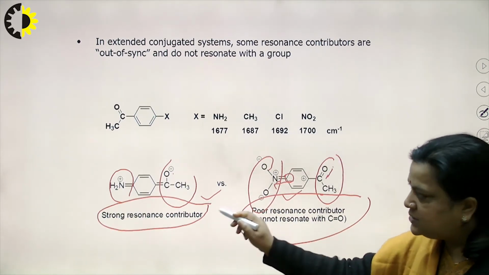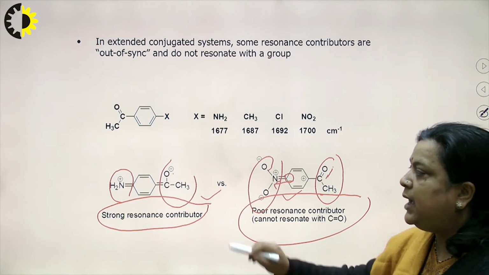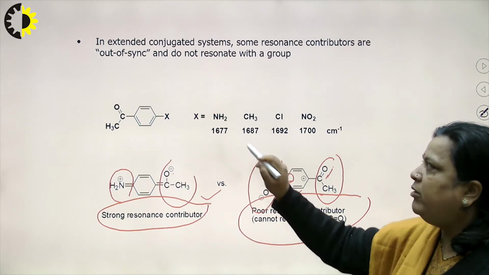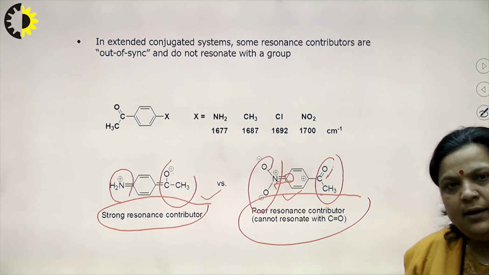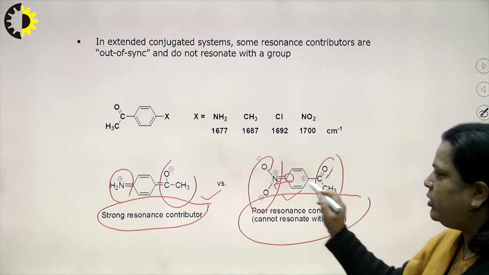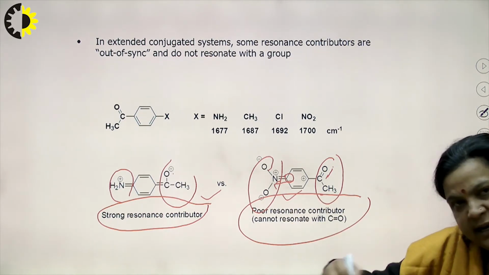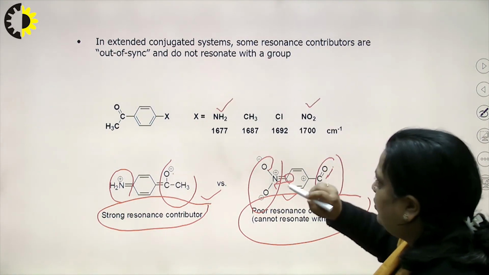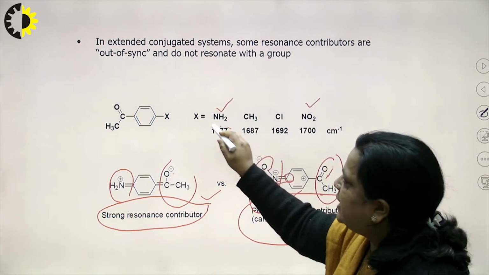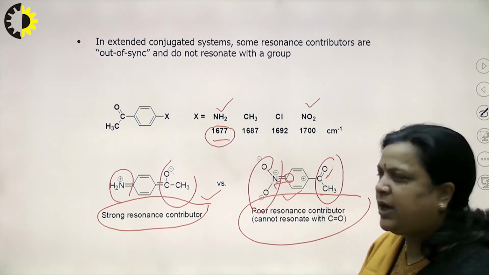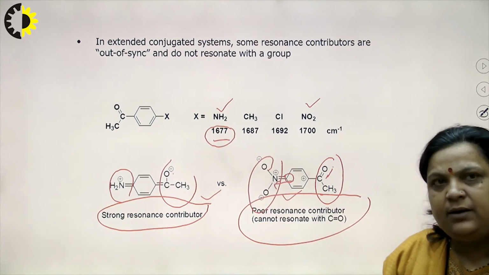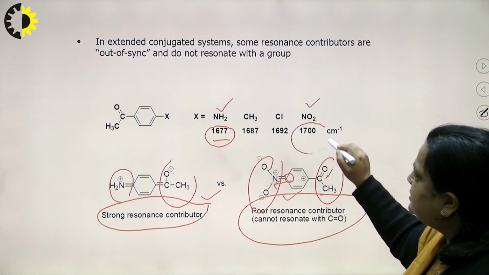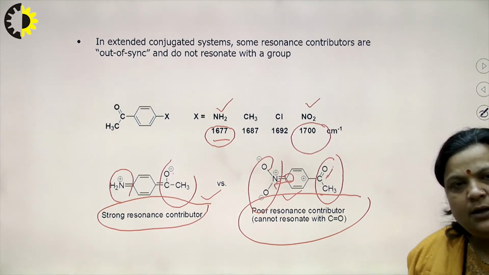And a strong resonance contributor means a lower value of IR frequency, and a poor resonance contributor means it increases the IR value. So, if we compare the value of NH2 and NO2, in case of NH2 the IR frequency due to the carbonyl group is about 1677, while for NO2 it is 1700 centimeter inverse.